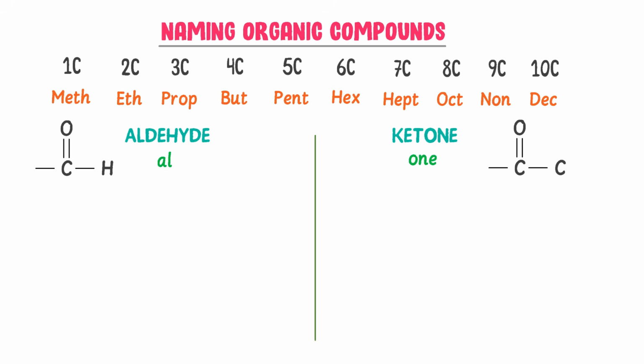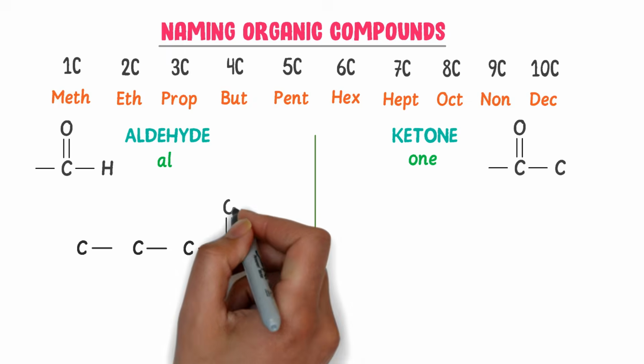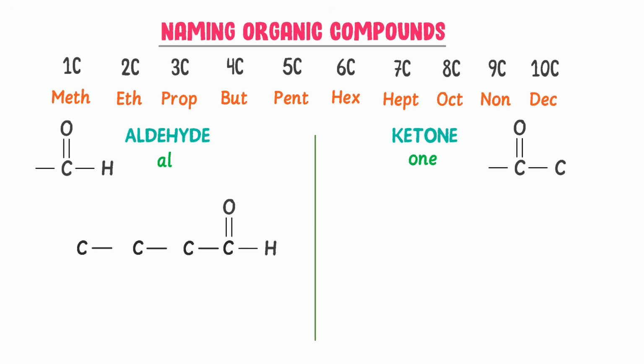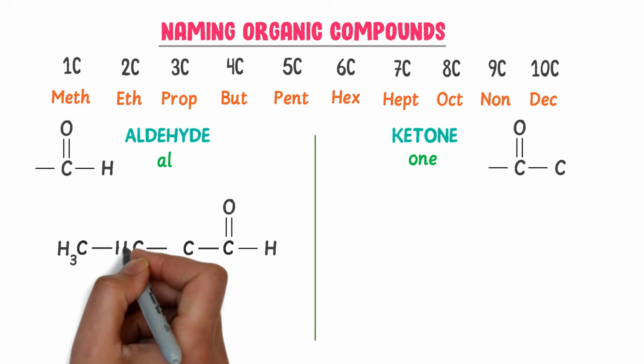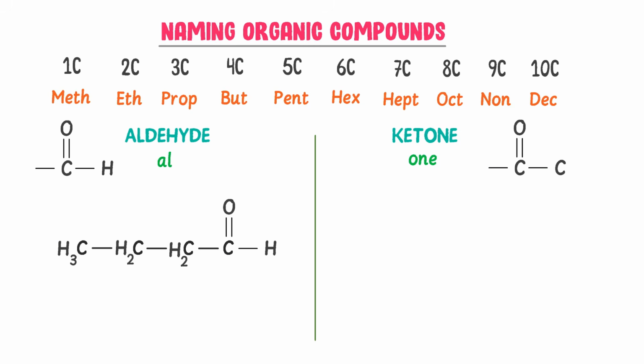Thirdly, in case of these carbon atoms, there are 4 carbon atoms. I write H3, H2 and H2. I write butane and for the functional group of aldehyde, I write al. So I get butanal. Thus by this way, we can name the organic compounds of aldehyde.